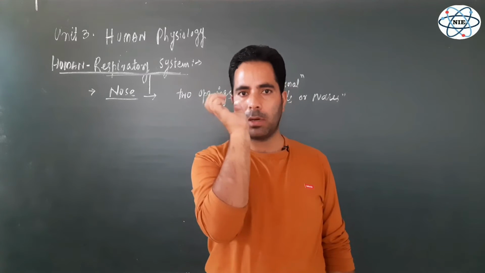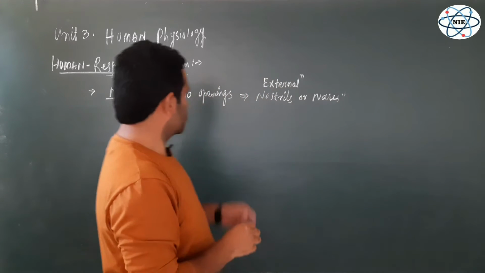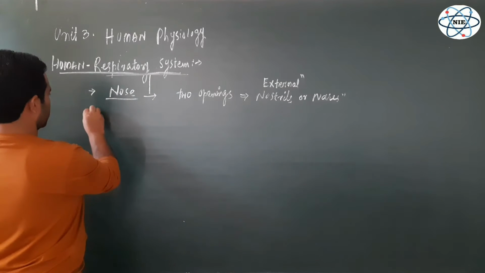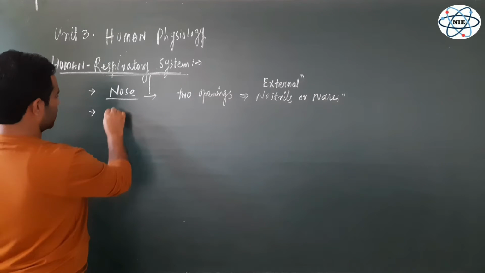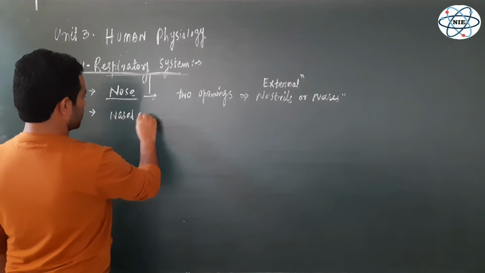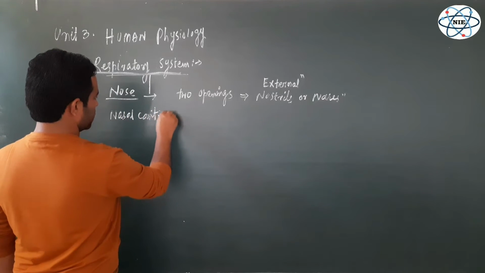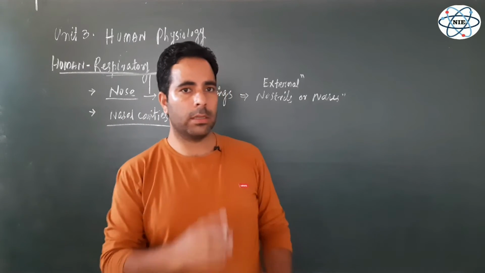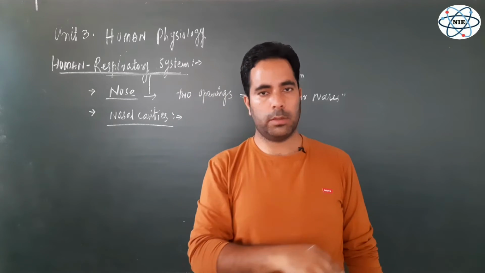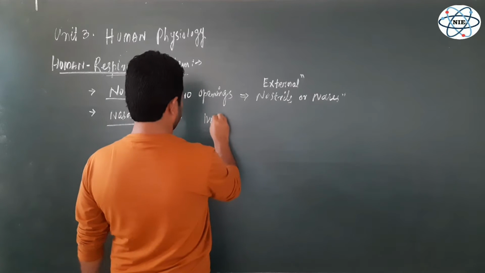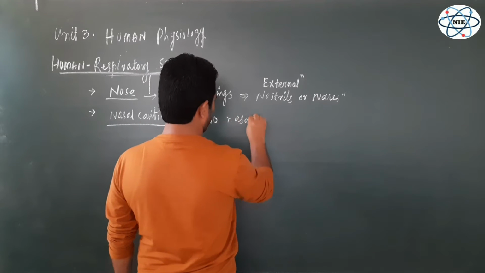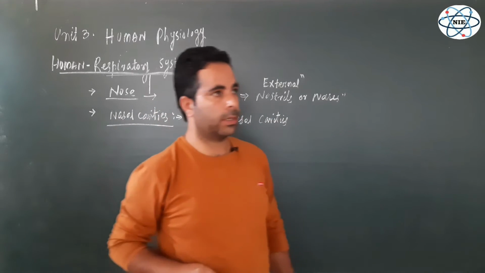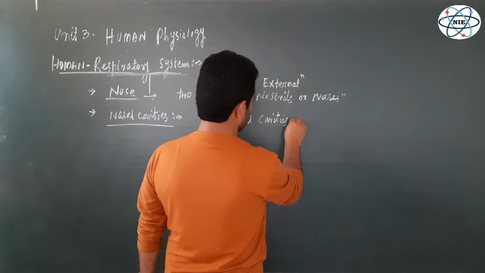Now these external nostrils are opening into two cavities or two chambers, one on the right side, another on the left side. So these two nares, or external nostrils, open into another structure of the respiratory tract that is known as nasal cavities. And let me tell you, there are two nasal cavities in the nose of a human individual. One is right, another is left. And these two nasal cavities are separated.